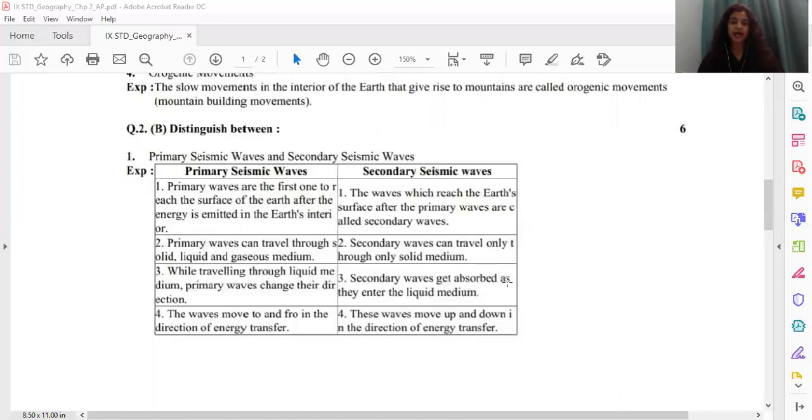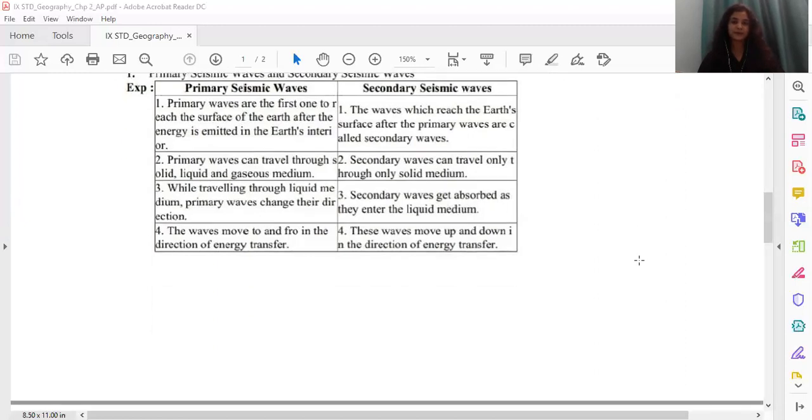The fourth point under primary waves, the waves move to and fro in the direction of energy transfer, and that fourth point under secondary waves would be these waves move up and down in the direction of energy transfer. Now children, here there are 4 points given, but you all can write any 2 points which distinguish to each other under primary and secondary seismic waves.